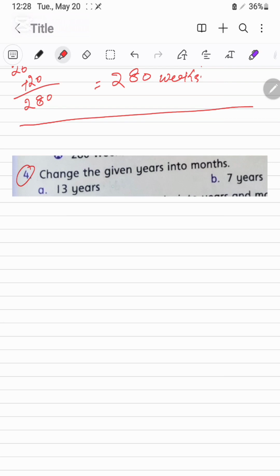Now it is question number 4. Change given years into months. It is A part, that is 13 years. We are going to change to months. Months in a year, these are the 12.